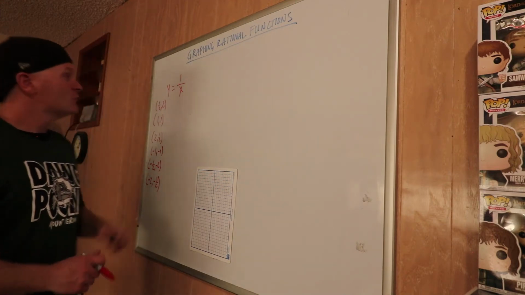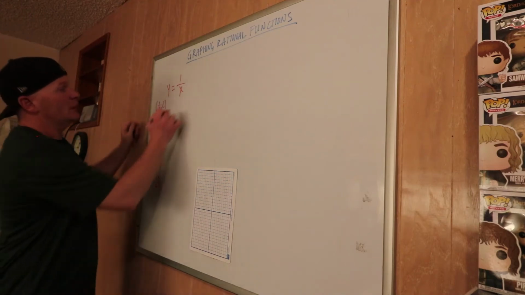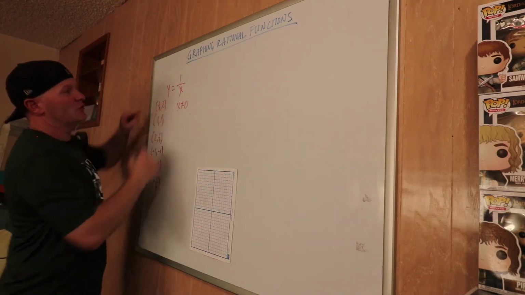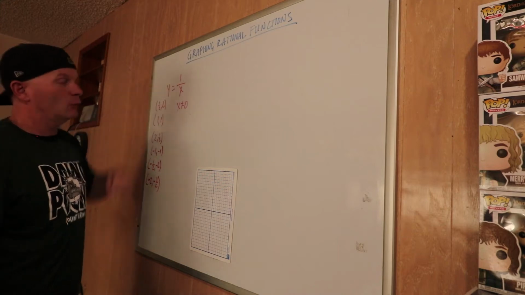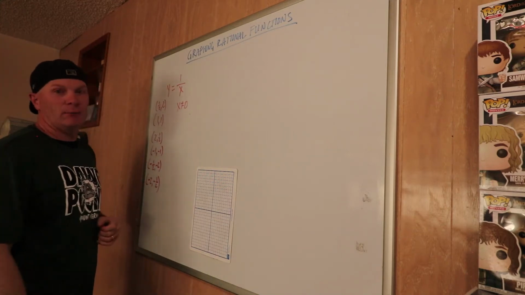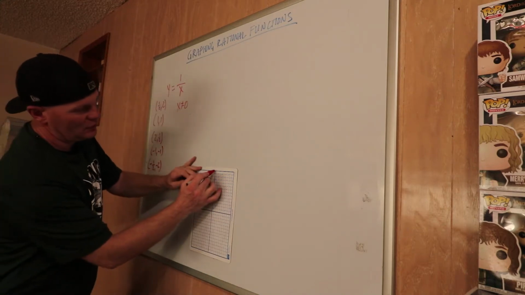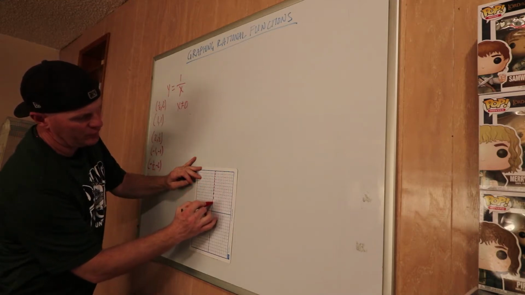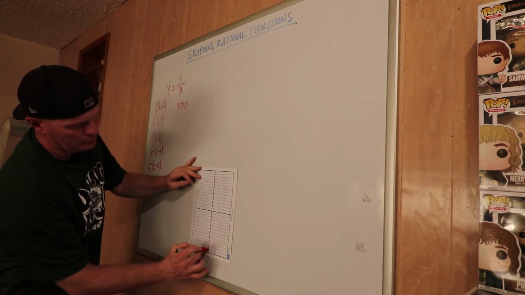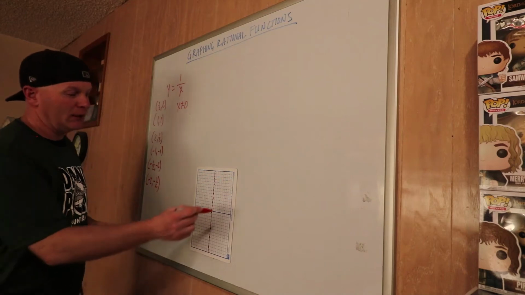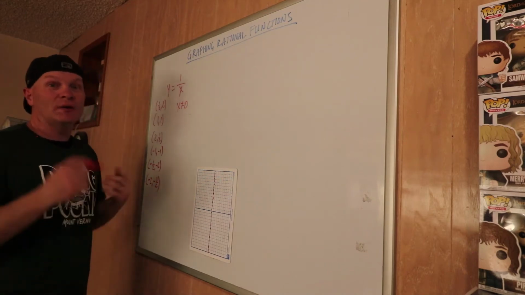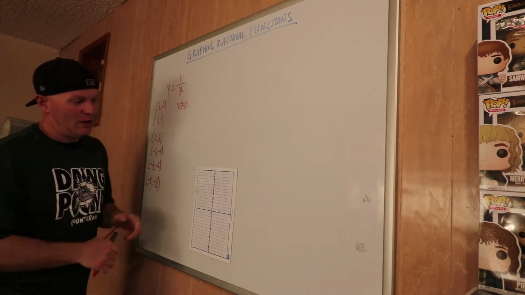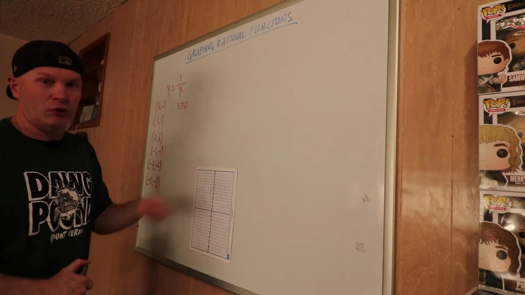Notice we can't put 0 in for x here, because if we put 0 in for x, the denominator would be equal to 0, and we can't divide by 0. So what that means is we have an asymptote right there. Remember, an asymptote is the number that it gets really close to, but never quite makes it to. So when we're graphing it, we should make sure that our graph never crosses that line.